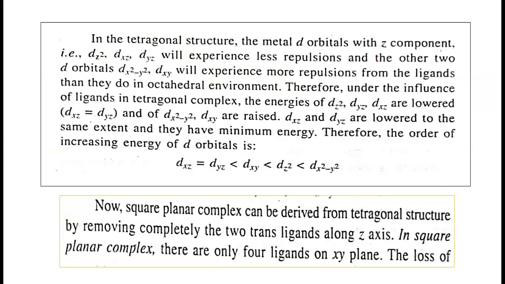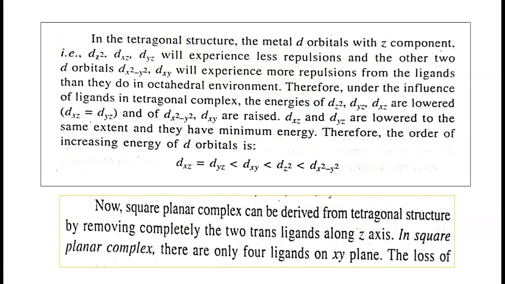So in the tetragonal structure, the metal d orbitals with z component, that is dz square, dxz and dyz, as we have shown in the diagram, will experience less repulsion because the ligands are away from them. And the other two d orbitals, particularly dx square minus y square and dxy, will experience more repulsion from the ligands.